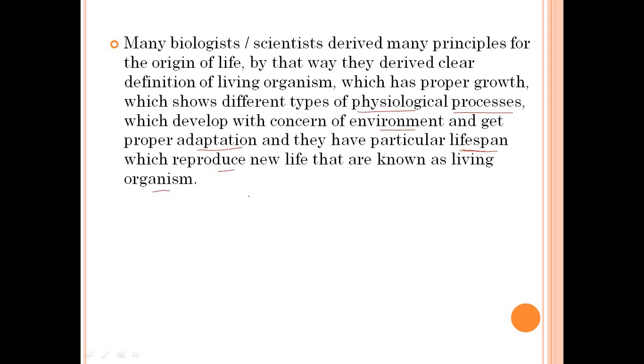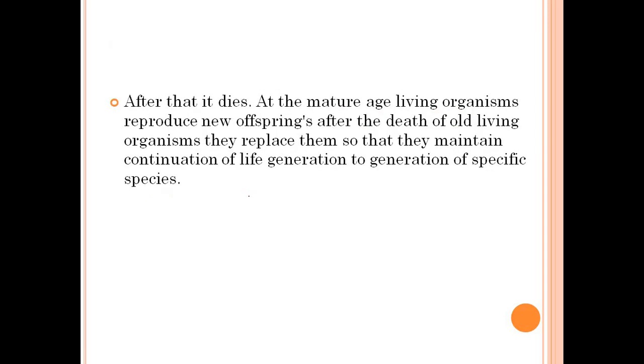After reproduction and completion of the lifespan, the organism dies.